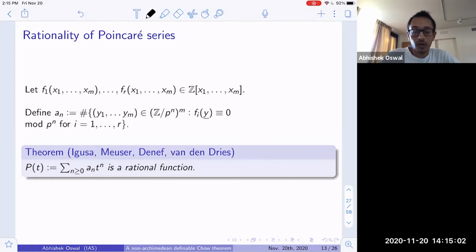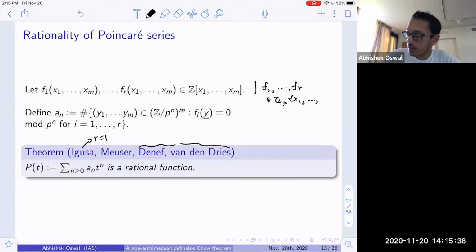It was a conjecture of Borevich and Shafarevich that P(t) must in fact be a rational function. This was proved by Igusa in the case where you just have one polynomial, so Igusa proved the case when r equals 1. And then Meuser proved the general case for all r. And then Denef and van den Dries generalized this to consider not just polynomial functions, but functions f1 through fr in Z_p x1 through xn, the convergent power series ring.